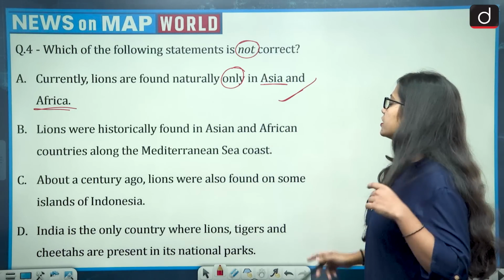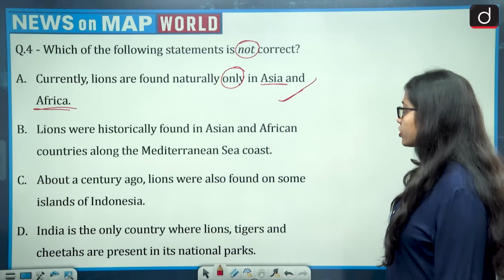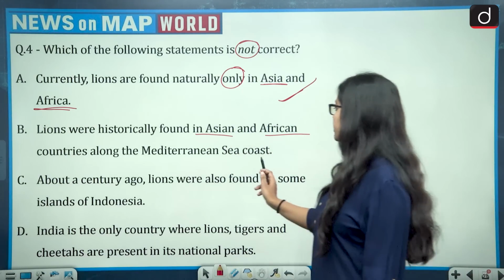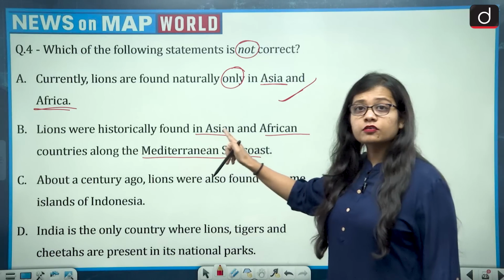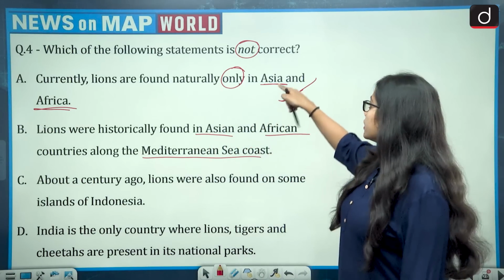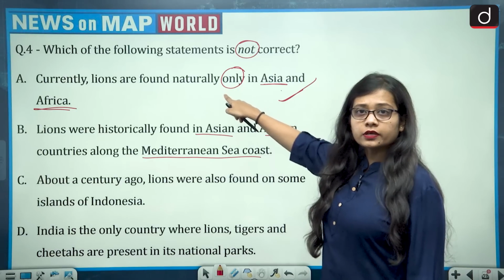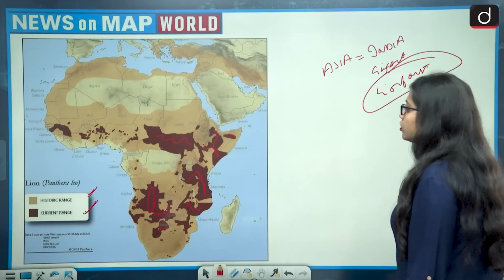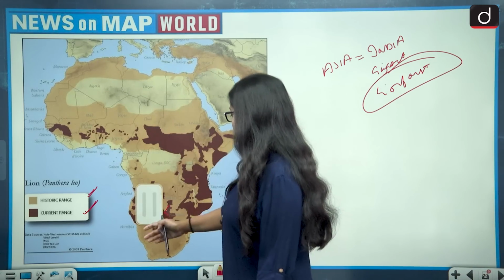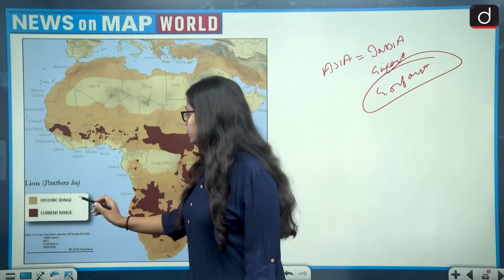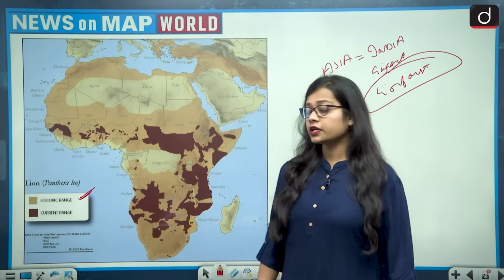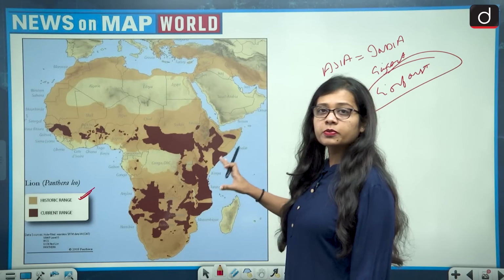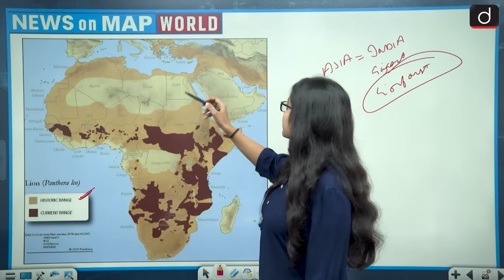So first is correct. Second is lions were historically found in Asian and African countries along the Mediterranean sea coast. So see, here it is not asking only. In the above one, it was asking only. So it is saying historically found in Asian and African range. So look at this map. The brown color region talks about the historic range, the presence of lion. So it is very clearly visible.